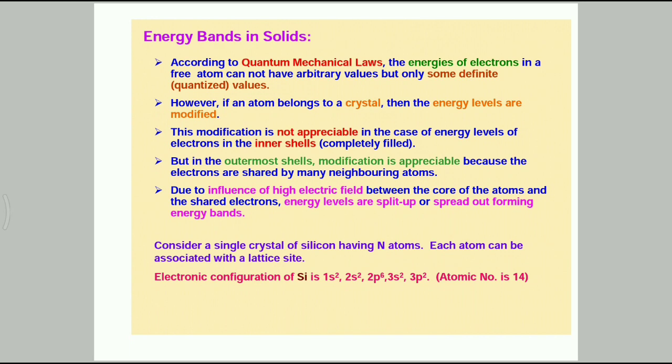This modification is not possible for the energy levels of electrons in the completely filled inner shell. But in the outermost shell, modification is appreciable because the electrons are shared by many neighboring atoms. Due to the influence of the high electric field between the core of the atom and the shared electron, energy levels are split up or spread out, forming energy bands.